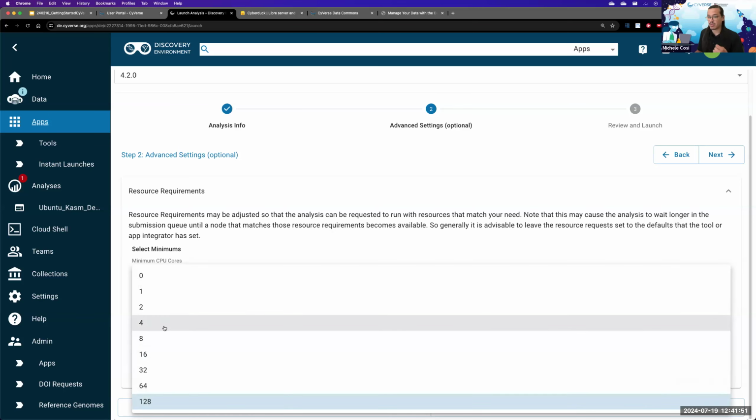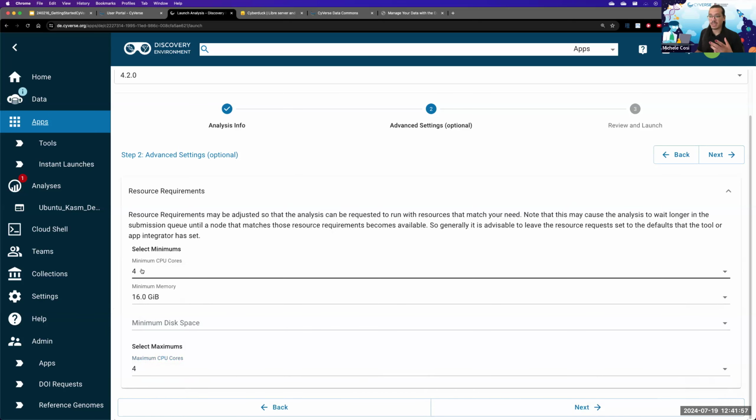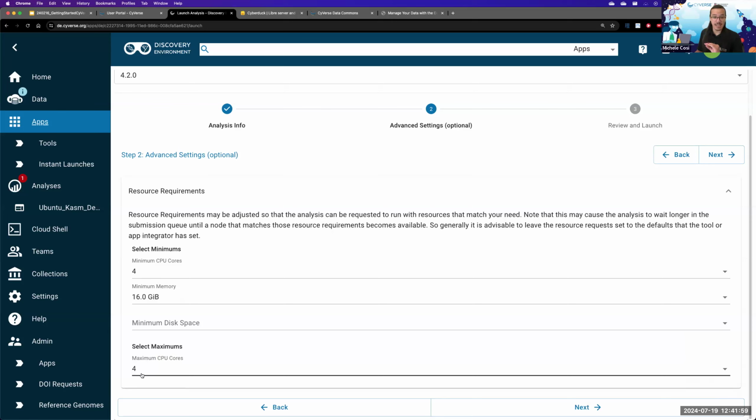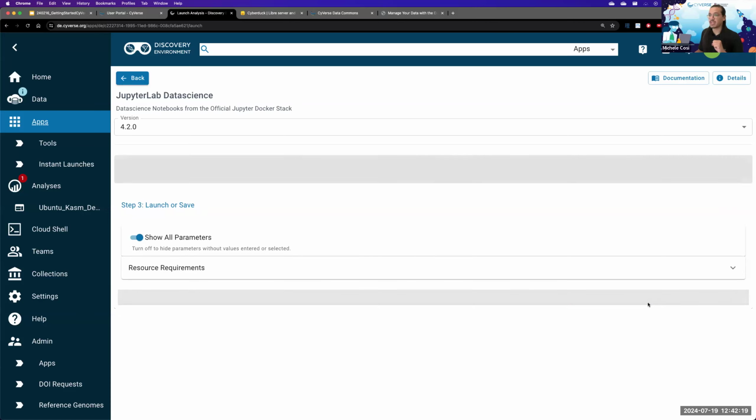I'm also going to set the maximum of CPU cores to 4, and this means that I have selected the minimum and the maximum to be the same, and therefore CyVerse will only allocate 4 cores to this specific application, not more, not less. I'm going to click next, and it asks, do you want to launch your application? And yes, I would like to launch my application.